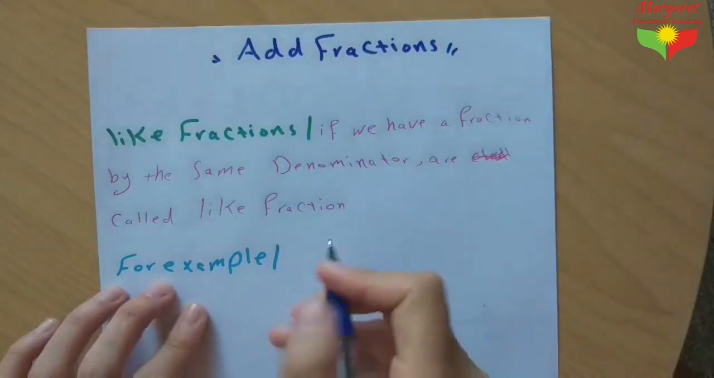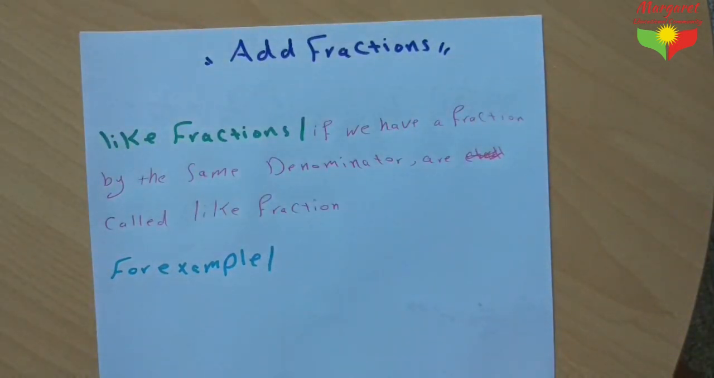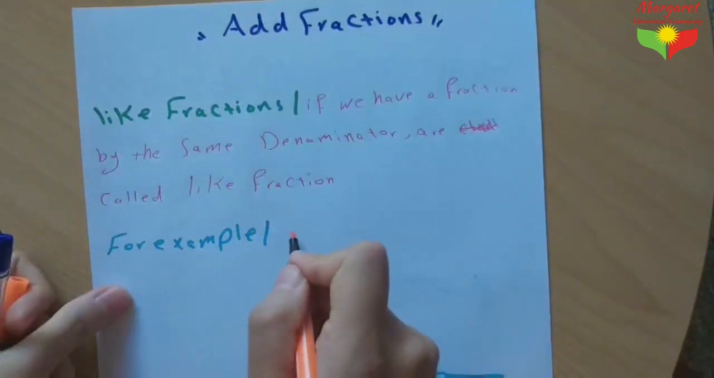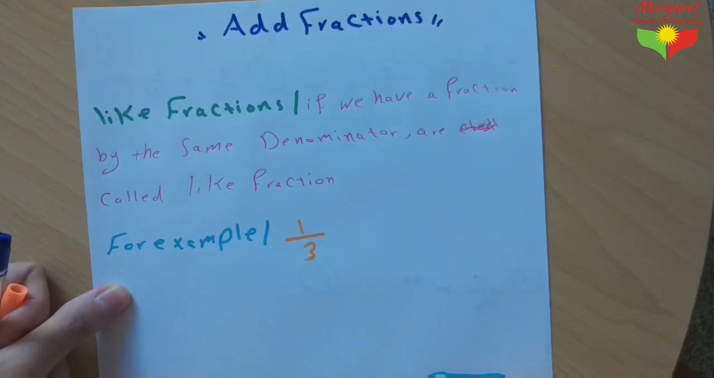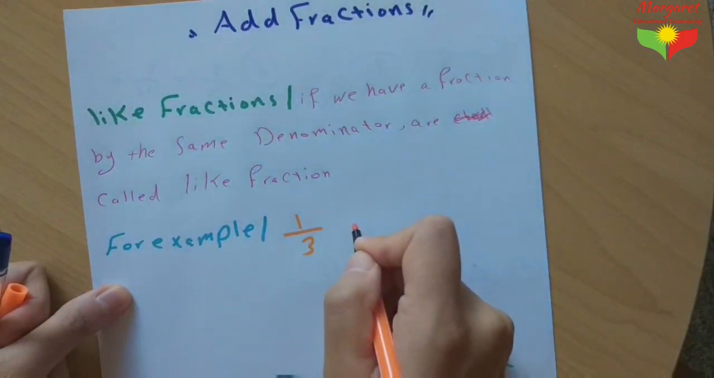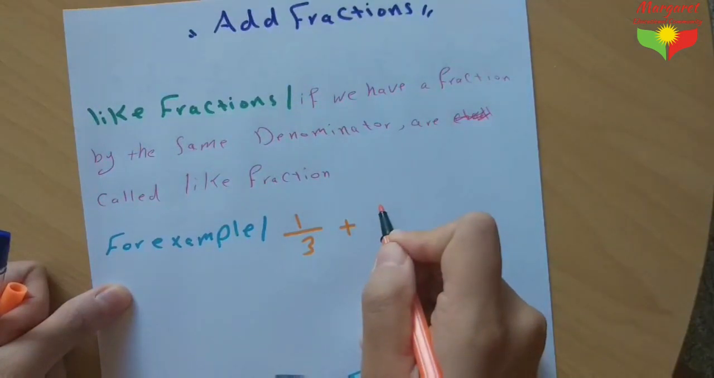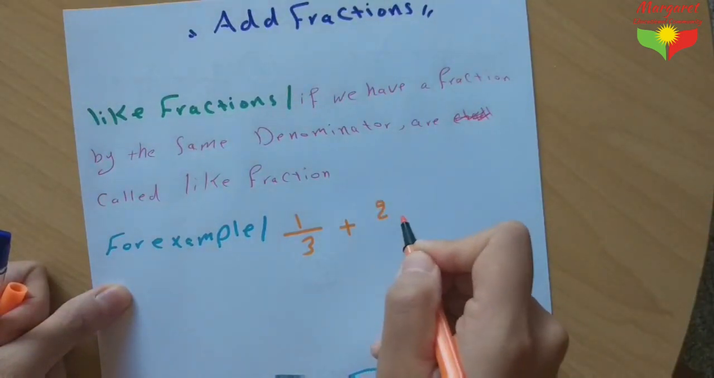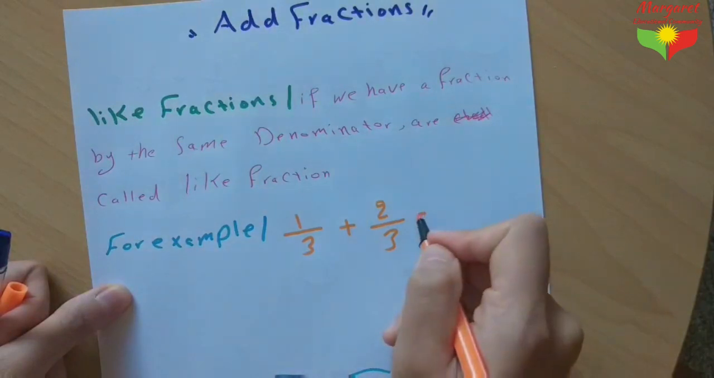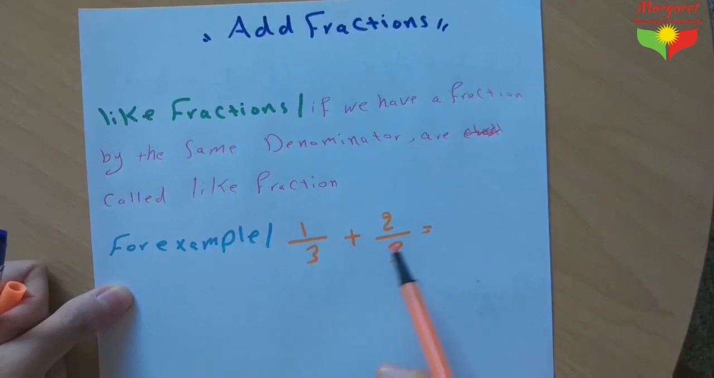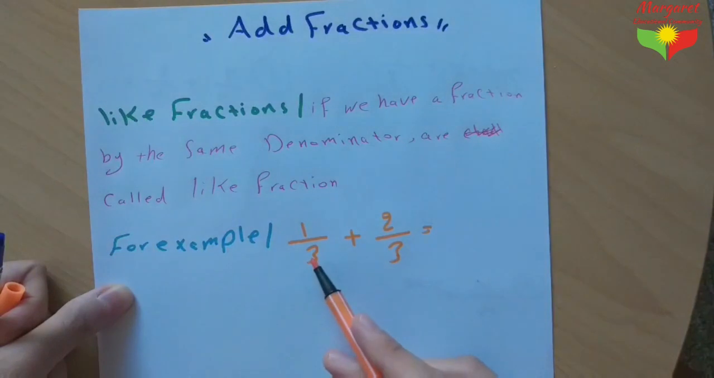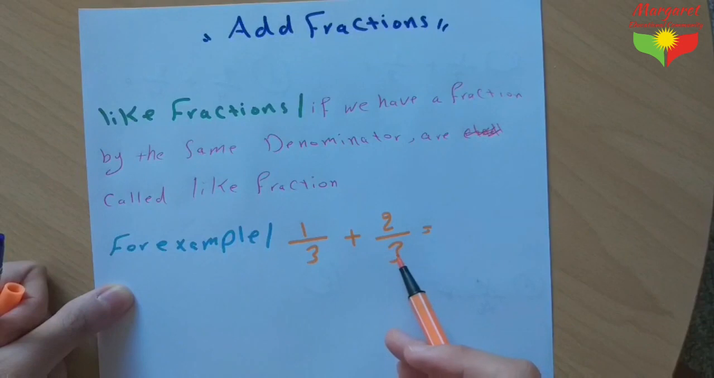For example, 1 over 3 and 2 over 3, these two fractions are called like fractions. Why, teacher? Because they have the same denominator. The denominator of one fraction is number 3 and the denominator of the other fraction is number 3.